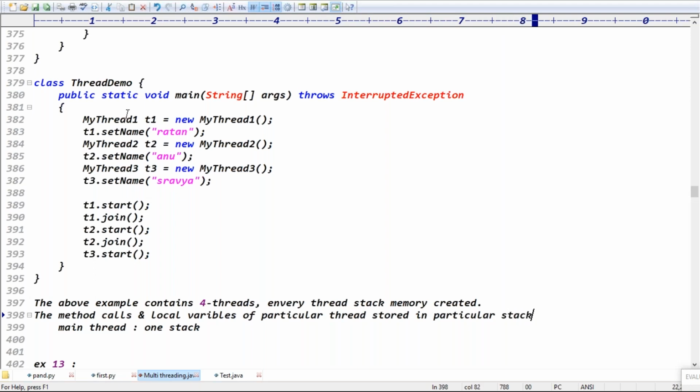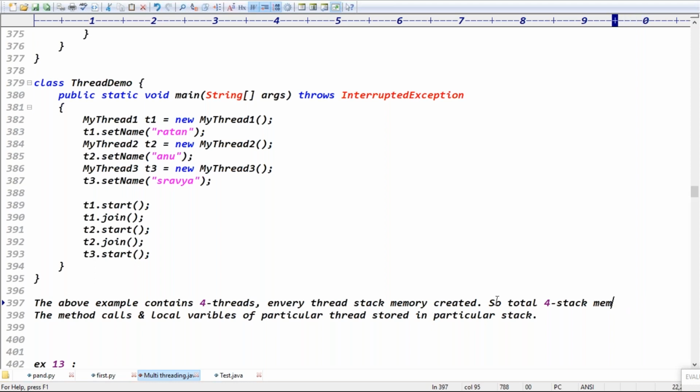Exactly. So what is the conclusion, guys? The example contains four threads, and for every thread one stack memory is created. So in total, how many stack memories are created? Four stack memories.